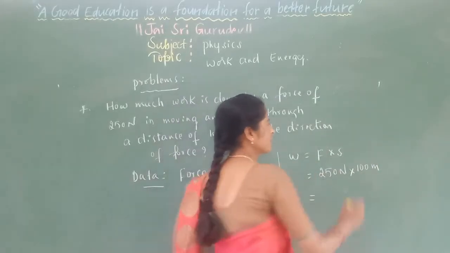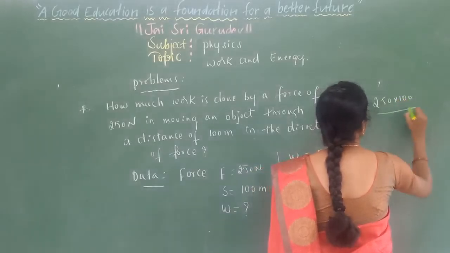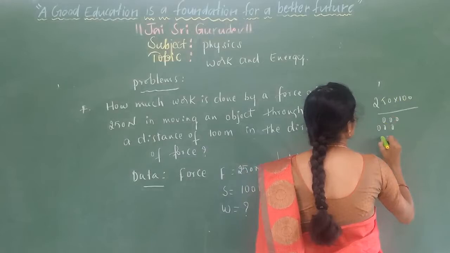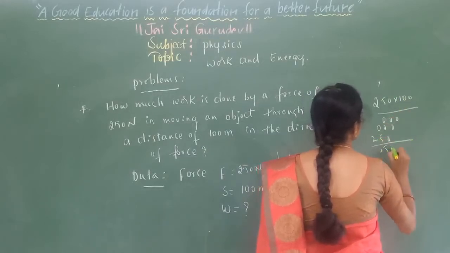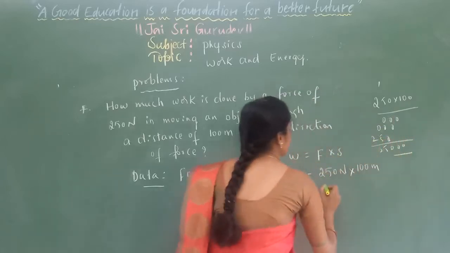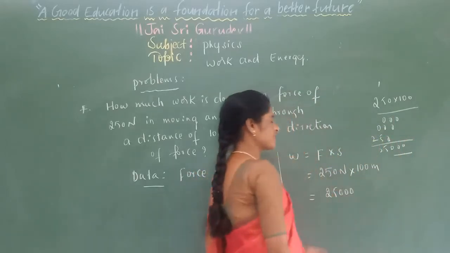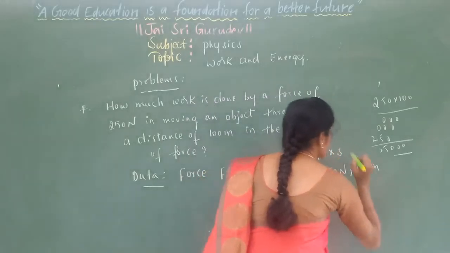250 into 100. So 0, 0, 0, and next 0, 5, 2. Totally it is 25,000. What is the SI unit of work? Work is always represented in terms of joules.